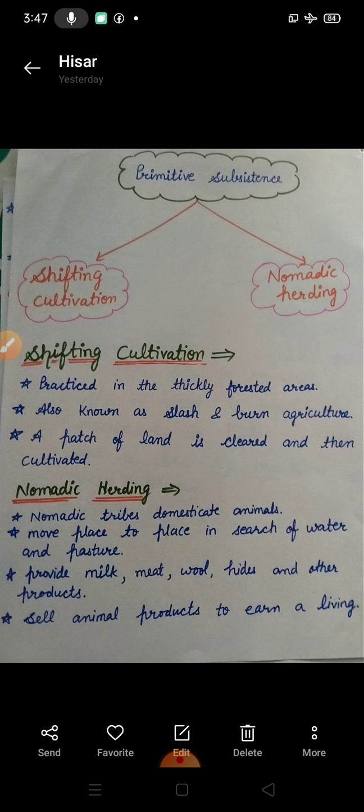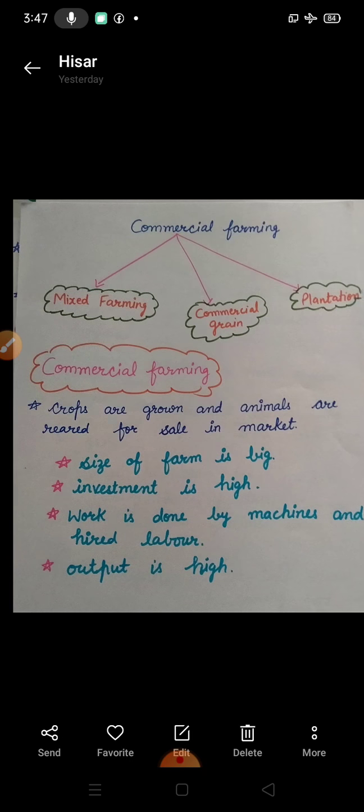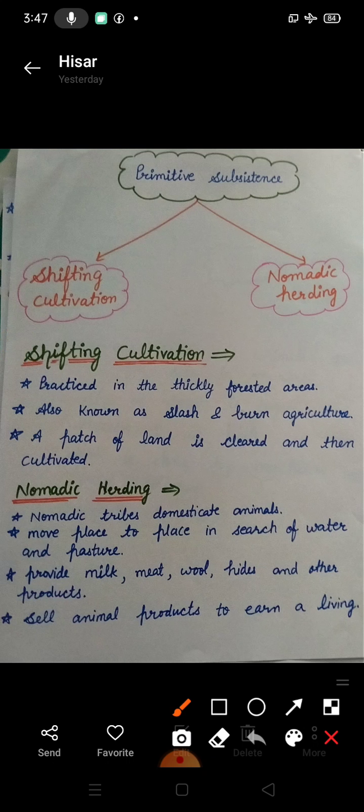Nomadic tribes domesticate animals. They move from place to place in search of water and pastures. They provide milk, meat, wool, hides, and other products.